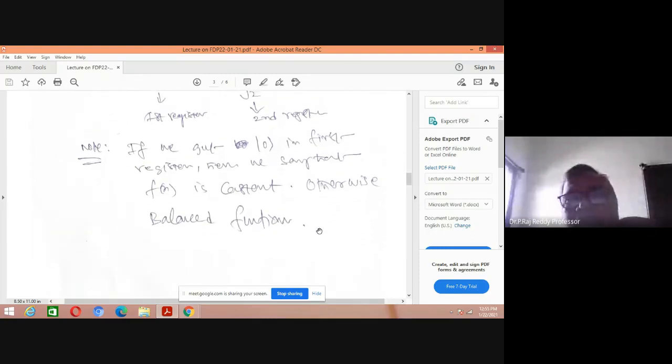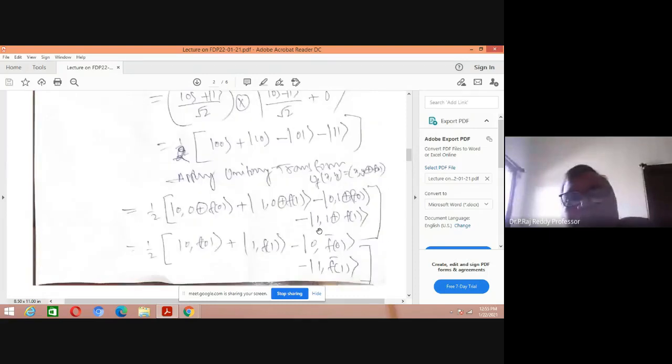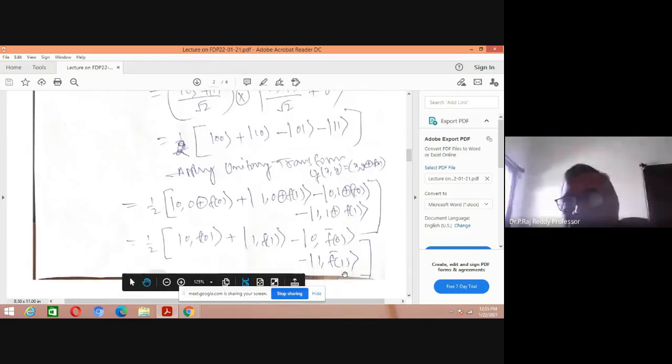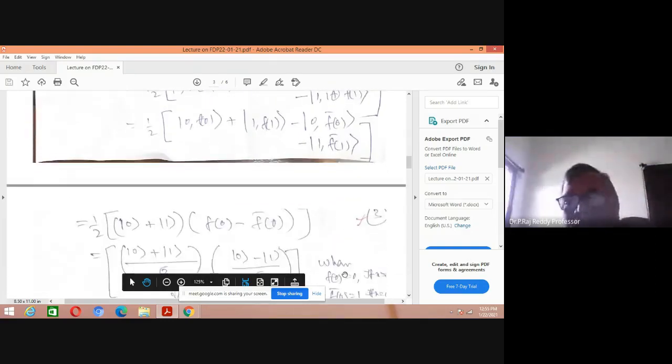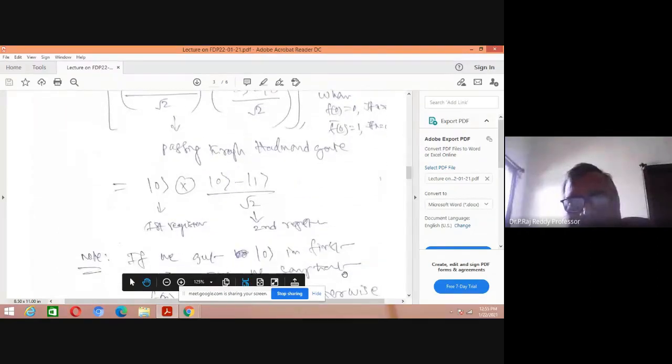Then how to work out that balanced function? Then you can change x is equal to 1 and go on working like that, or you can change the values here, complementary values of this function, you can get another complementary function of that, f balanced. So this is what here.